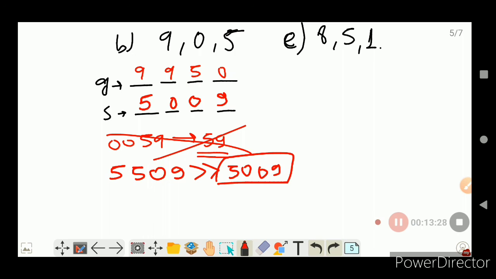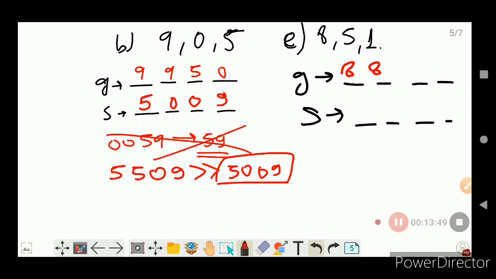Now let's see the next example, 8, 5 and 1. These are the 3 digits given to us, and we have to form 4-digit numbers repeating 1 digit only, right? So for 851, which digit will you repeat? You will say, sir, it is easy now, it will be 8851. And for the smallest, since we don't have zeros here, we can use 1.